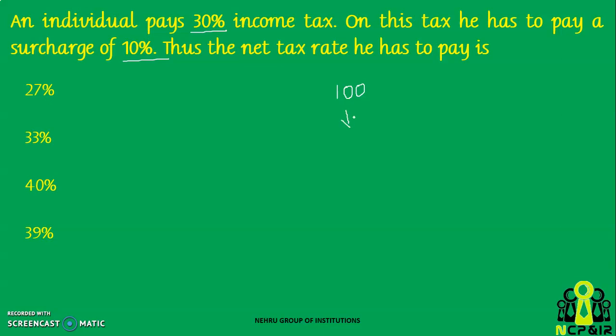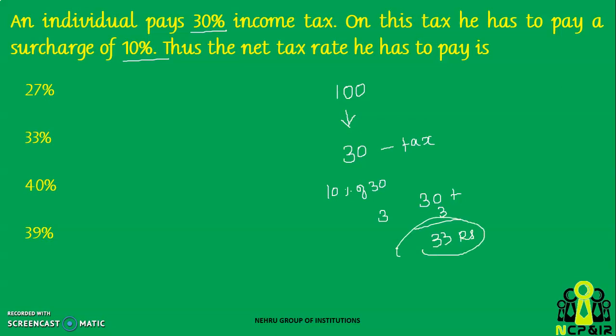Then he is paying 30% tax, meaning 30 rupees he will be paying as a tax. Okay, and for this 30 rupees he has to pay 10% surcharge. So what is 10% of 30 rupees? That will be 3 rupees. So this 30 plus 3, he will be paying 33 rupees.